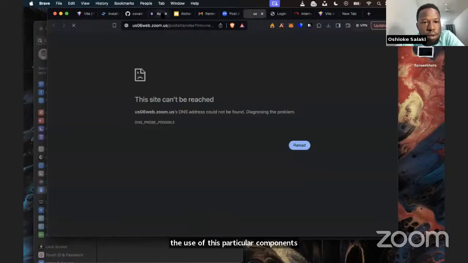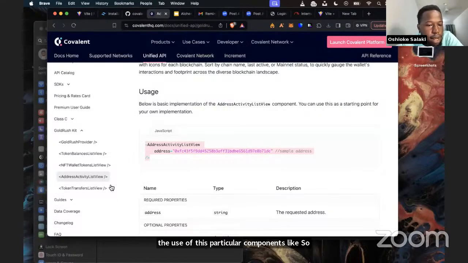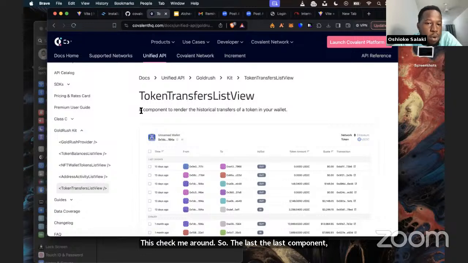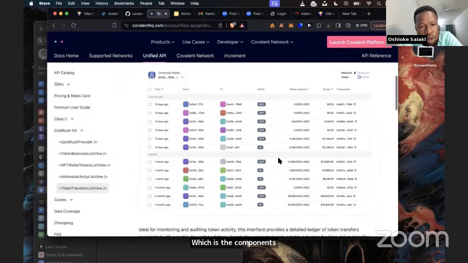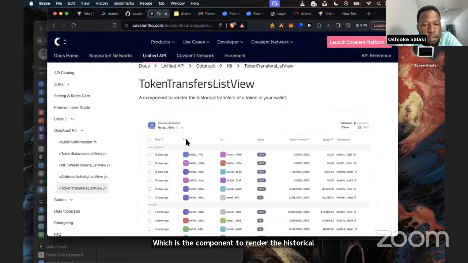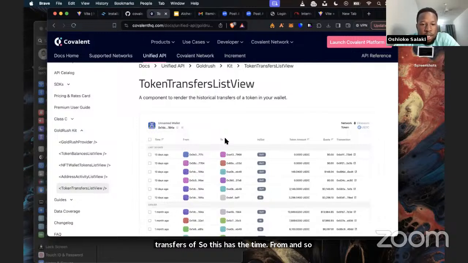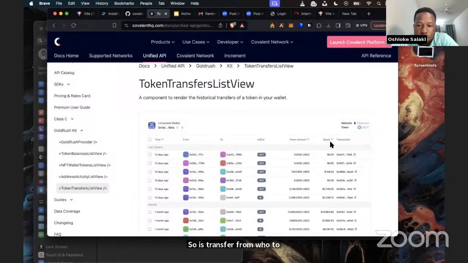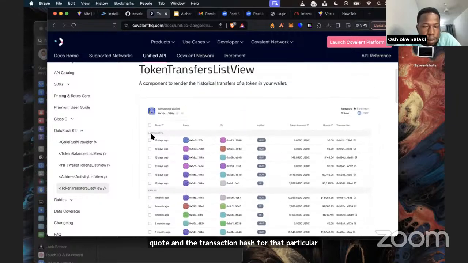So let's check the other one. The last component, but not the least, is the token transfers list view, which is a component to render the historical transfers of a token in your wallet. This has the time, from, and to. It basically shows the data of tokens transferred with the particular wallet address: who it was transferred from and to, whether it is in or out, the amount, the quote, and the transaction hash for that particular transaction. And it's grouped within 30 days earlier and so on.